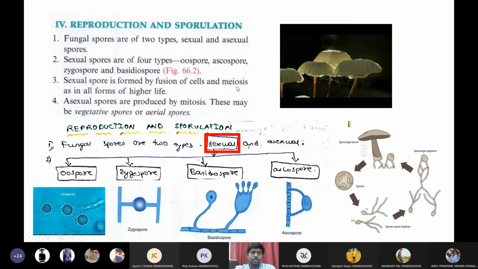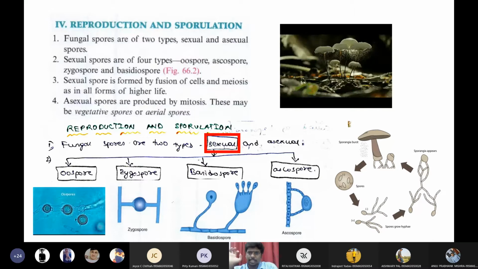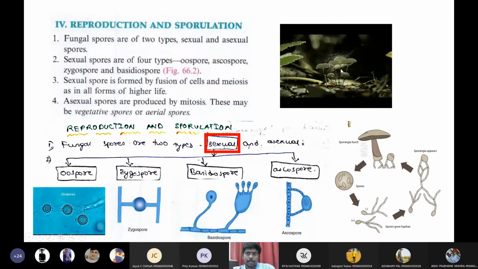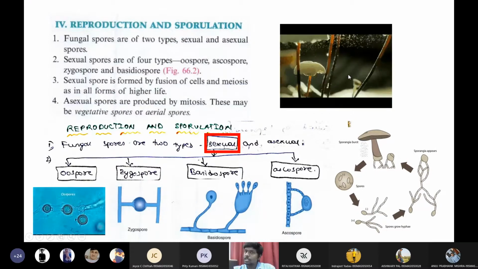Now, just to remember, students, when I say spores, these are equivalent to seeds. It is because of these spores only that we get fungal infection. In this picture, you can see clearly that these mushrooms are releasing some powder-like granules into the air. Actually, they are not granules, they are the spores.